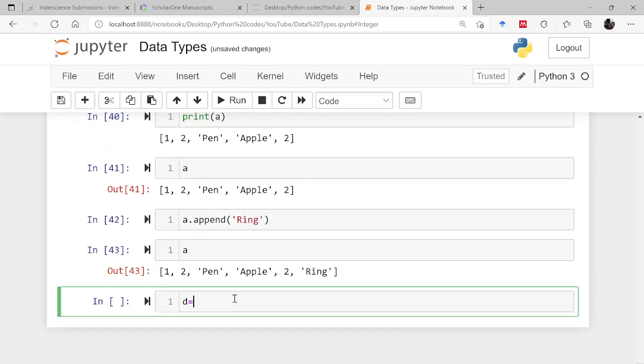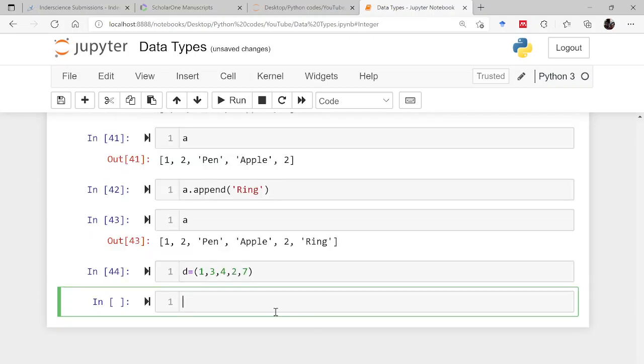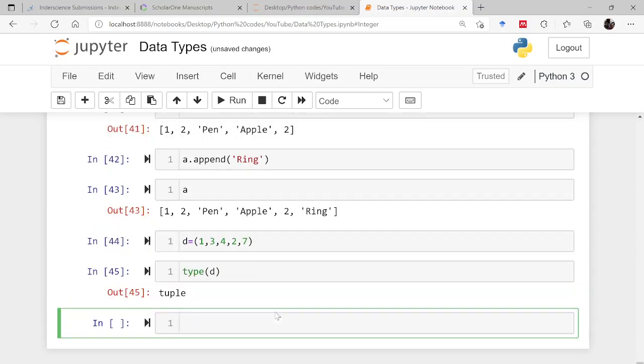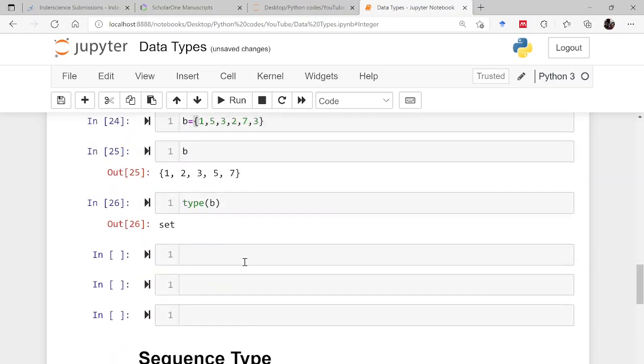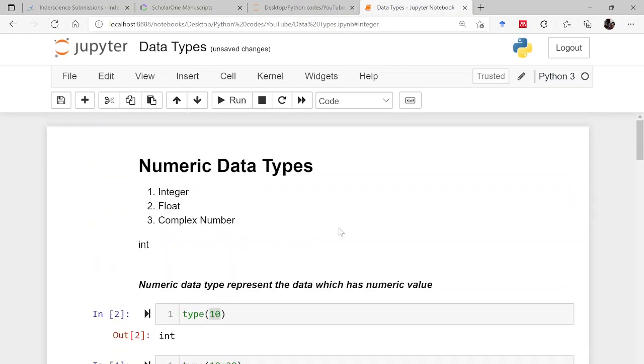And if you use simple parentheses like this, 1, 3, 4, 2, 7, then this becomes a tuple. If you want to know the type of this, it is a tuple. And if you want to change any element in this, it will not be permitted in its current form. So about lists, dictionaries, and tuples, I will be talking in separate videos specific to lists, tuples, sets, and so on. So I hope the data types are very clear to you.